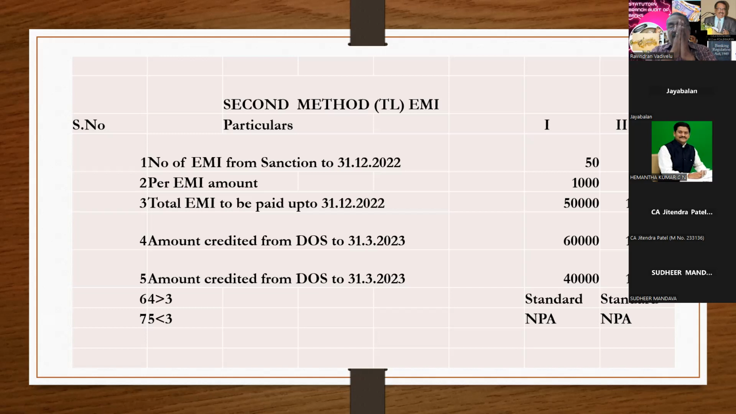Now you compare it. If the amount paid into the account exceeds the EMI due, then that account has to be treated as standard. In case the amount paid falls short of the EMI due, then that account has to be treated as NPA. Here, you have to consider only the genuine credit. Now, what are all not called genuine credit? That we'll see.